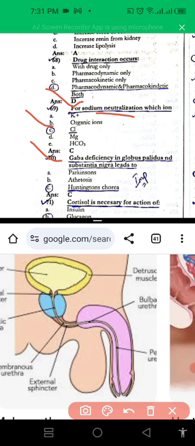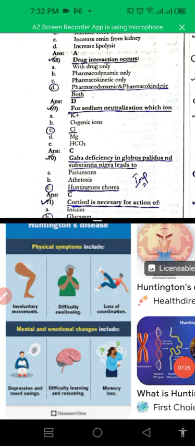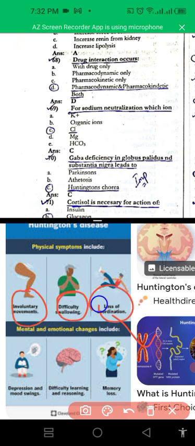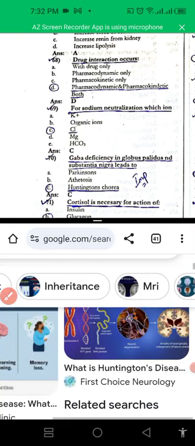Another one is GABA deficiency in globus pallidus and substantia nigra leads to Huntington disease. GABA deficiency leads to Huntington disease, while dopamine deficiency results in Parkinson disease. So you have to memorize these differences. Okay, so Huntington disease is caused by genetic mutations. Patient will have involuntary movement, swallowing problem, coordination problems, and memory loss, which is because of GABA deficiency.